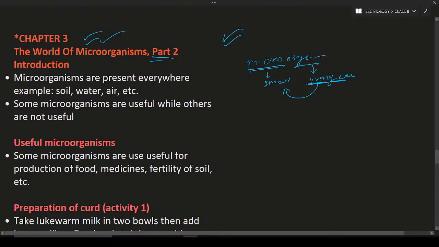And microorganisms are present everywhere. What is meant by microorganisms present everywhere? It means, are they present in the water? Yes, they are present in the water, they are present in the air.